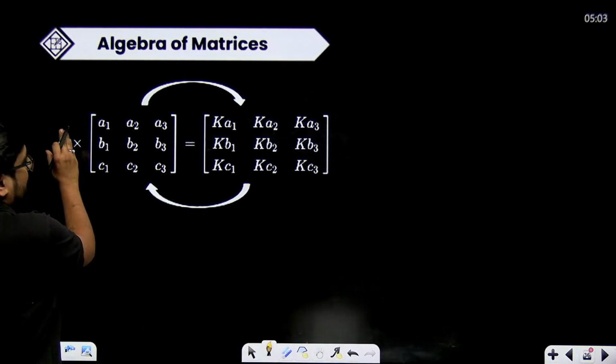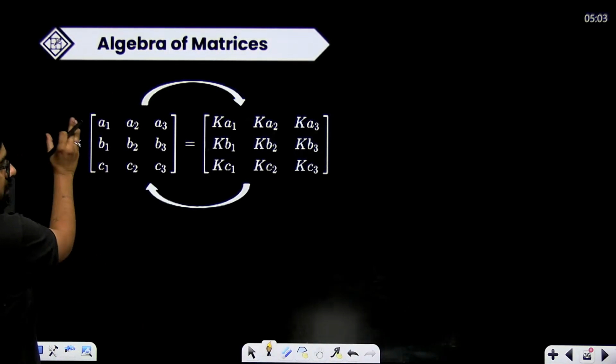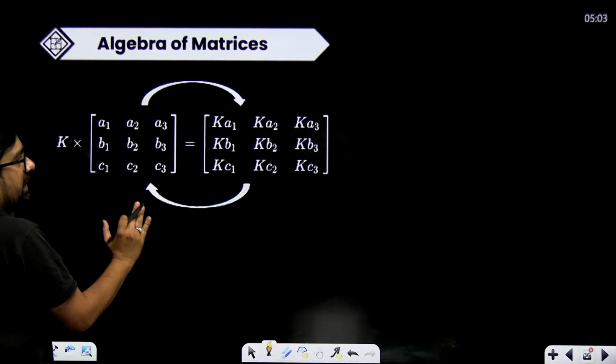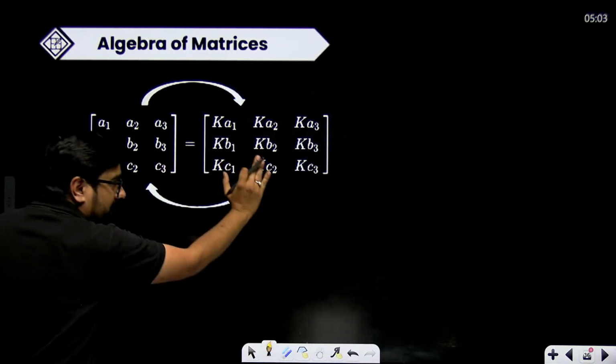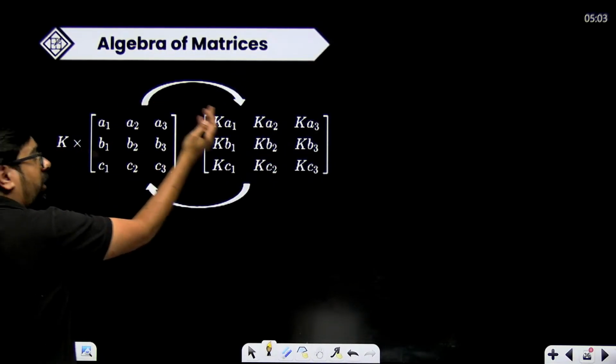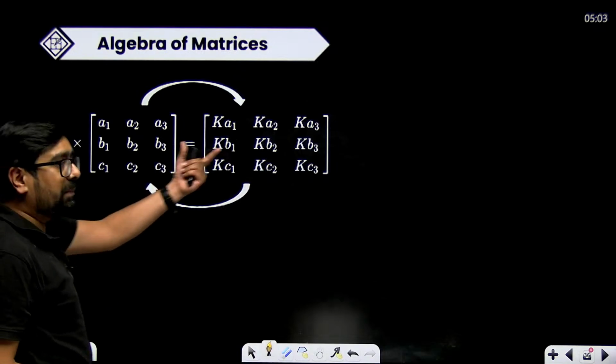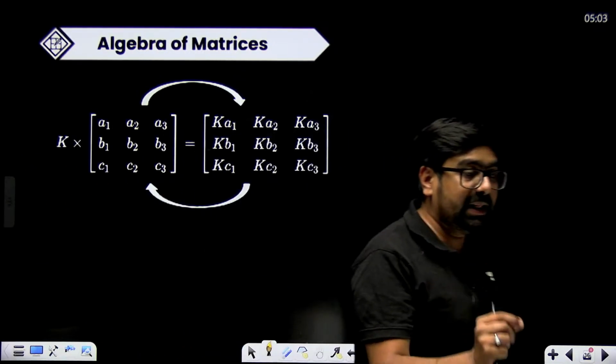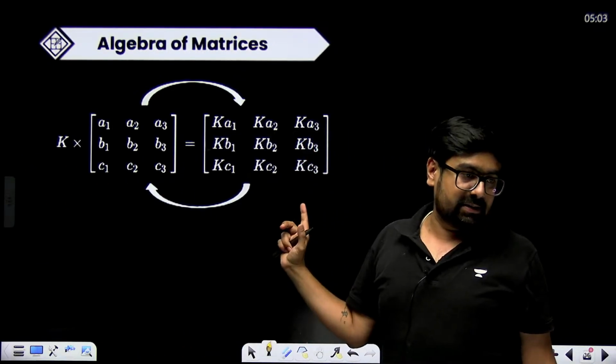If you are multiplying a constant inside the matrix, then you have to multiply with all the elements. If you are taking a constant common from the entire matrix, that constant should be there in all the elements of the matrix.